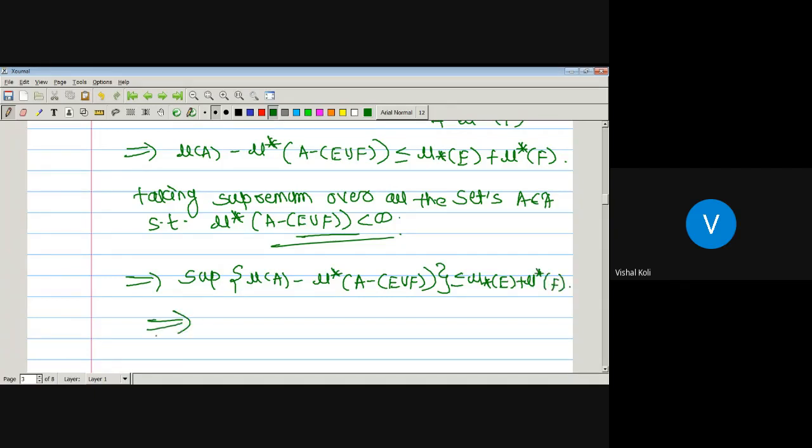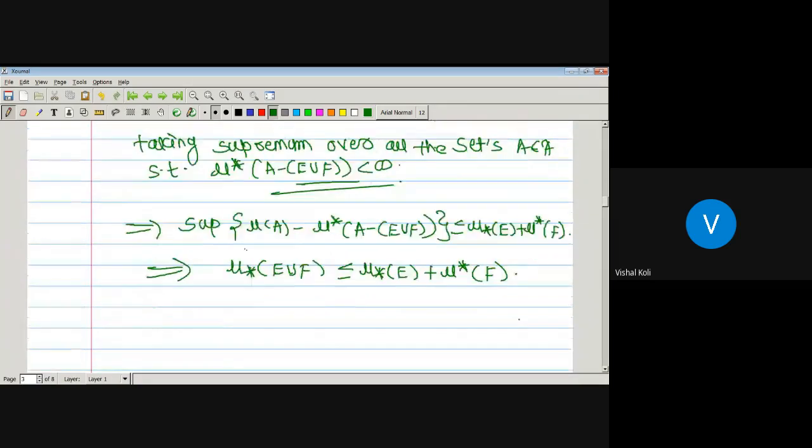Okay, now by the definition of inner measure, what is this LHS term? It is nothing but the inner measure of E union F, which is less than or equal to the inner measure of E plus the outer measure of F. So in the first case, we assumed that the outer measure of F is infinite.